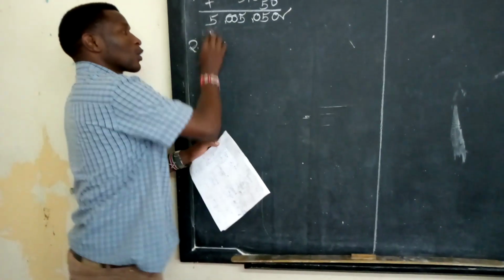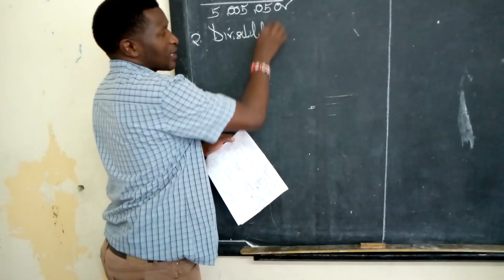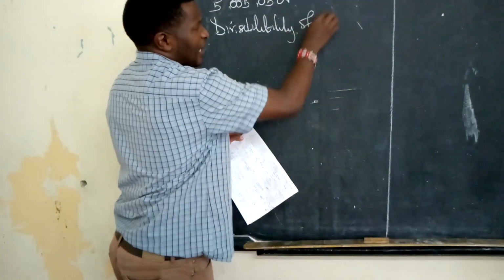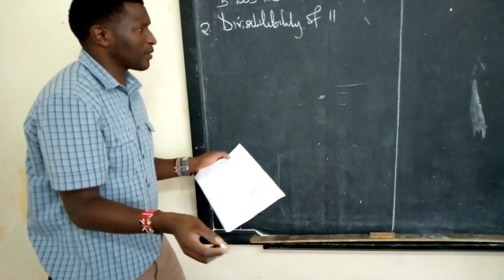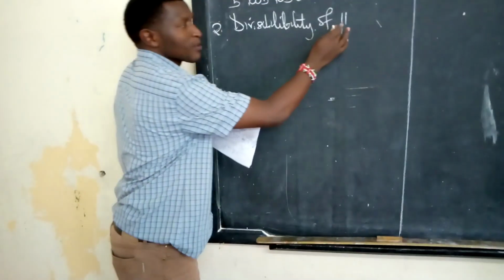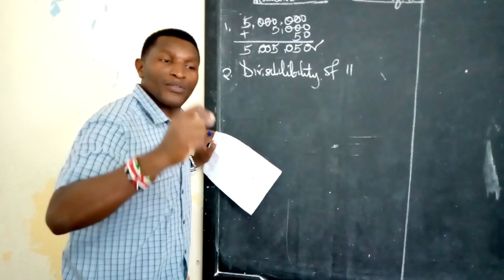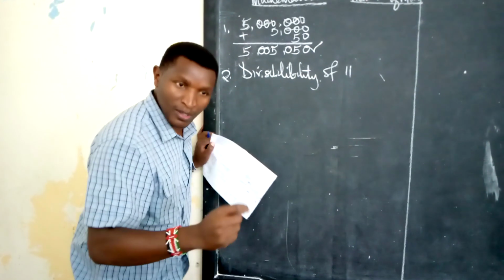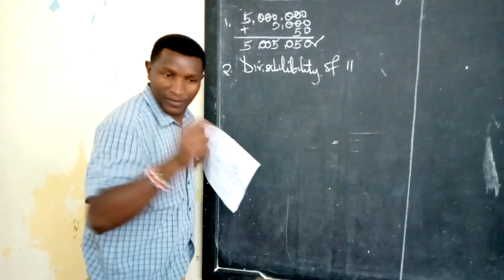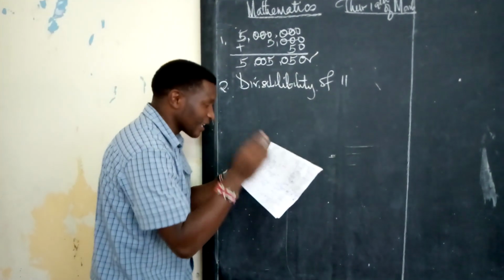Number 2 requires you to check on what we call divisibility of 11, which is always brought in exams. A number is divisible by 11 if the difference of the sum is 0, 11, or a multiple of 11. For those who cannot understand that, this is what I mean.